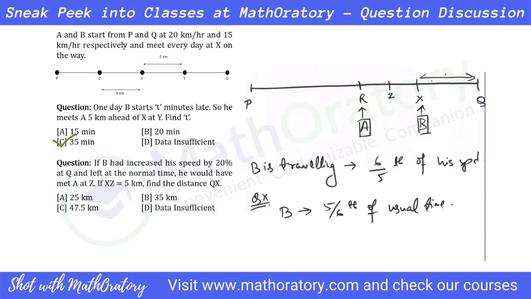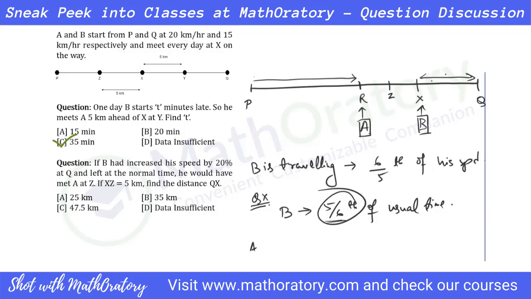Also, A has not changed his speed. Please understand that. So they usually meet at this point X, but this time A has only 5/6 of the time. So in 5/6 of the time, A has managed to reach this point R. That is what we have started with, right? When B reaches point X, A reaches point R. So P to R should be what?